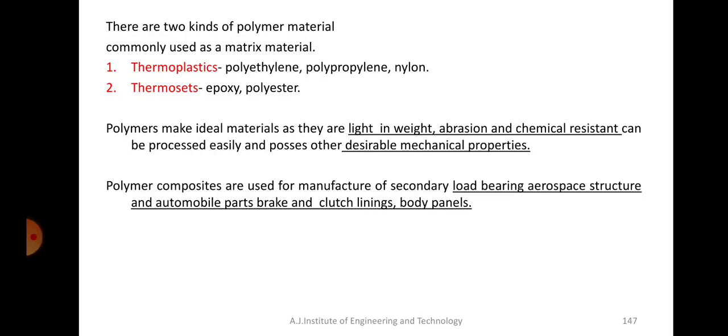So polymer composites are used for manufacturing of secondary load-bearing aerospace structures and automobile parts, brakes, clutch linings, body panels, etc. So these are some of the applications of polymer composites.